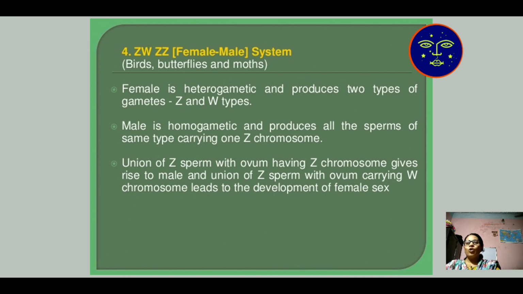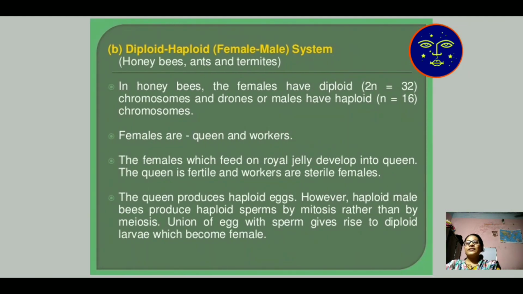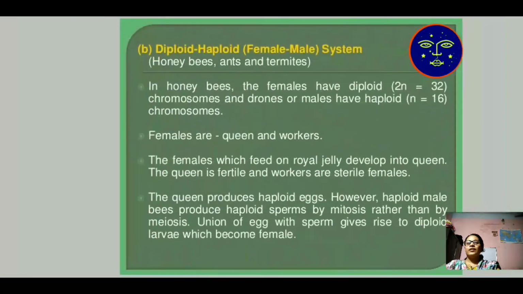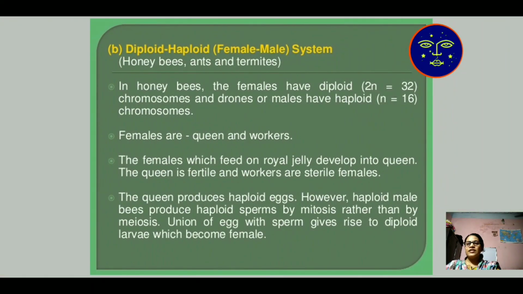The male is homogametic and produces all sperms of the same type carrying the Z chromosome, whereas the female is heterogametic, that is ZW. The first Z of the female and the Z of the male produce ZZ, which is a male character. The W of the female and the Z of the male, when they fuse with each other, produce ZW, which is a female character.